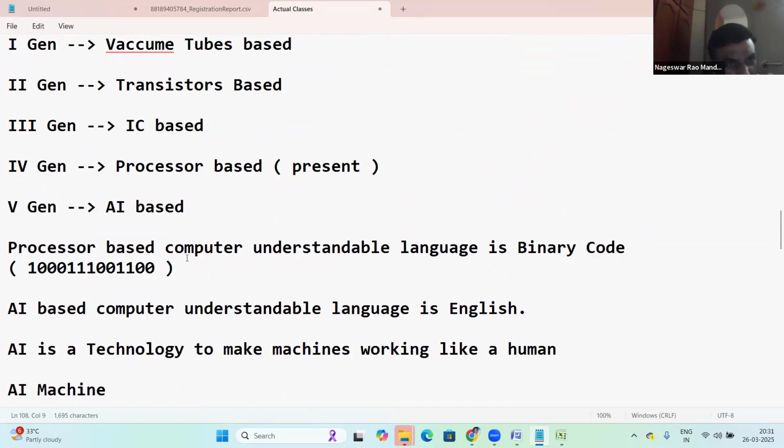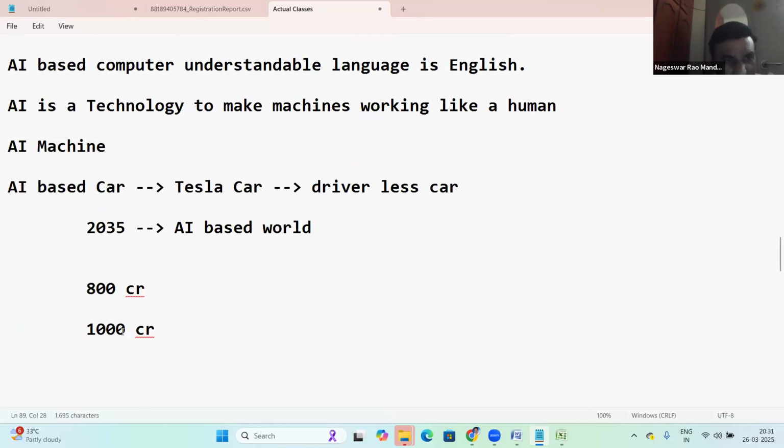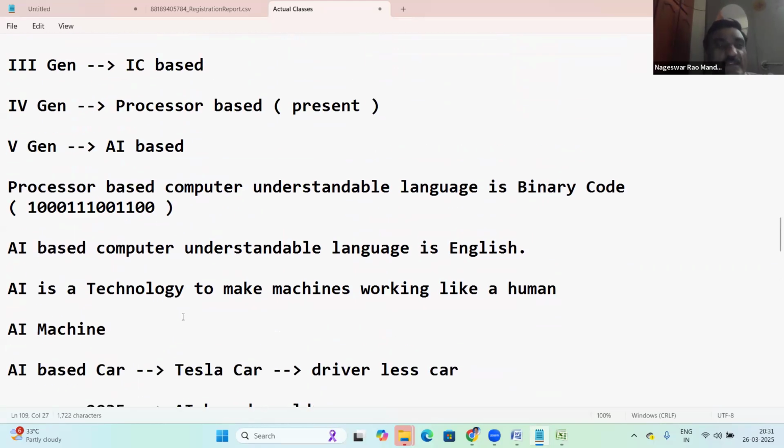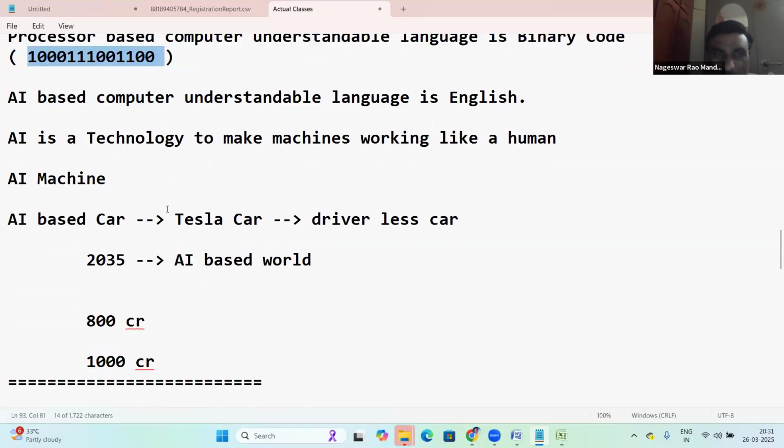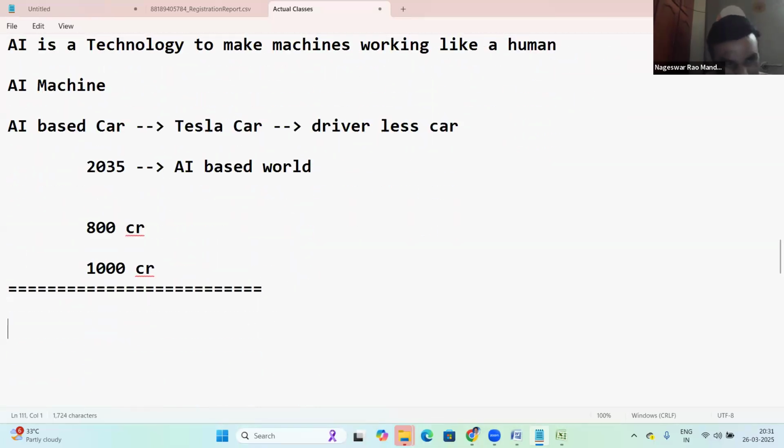Now, presently we are using processor-based computers. After 10 years, AI. Still, 10 years time is there for AI. Now, the processor-based computer understands binary code. That binary code is called a low-level language. It's a computer understandable language, a low-level language.